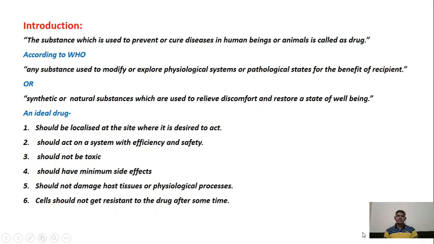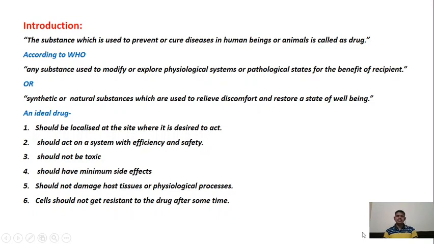Now, according to WHO, the World Health Organization, there is another definition of drugs. WHO says: any substance used to modify or explore physiological systems or pathological states for the benefit of the recipient. What are physiological systems and pathological states? When some pathogen enters the body, it produces some type of metabolites after digestion of some compounds.